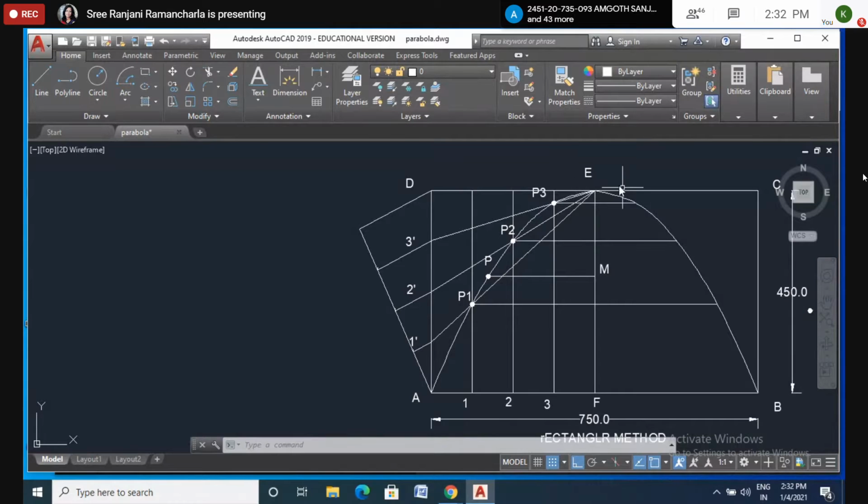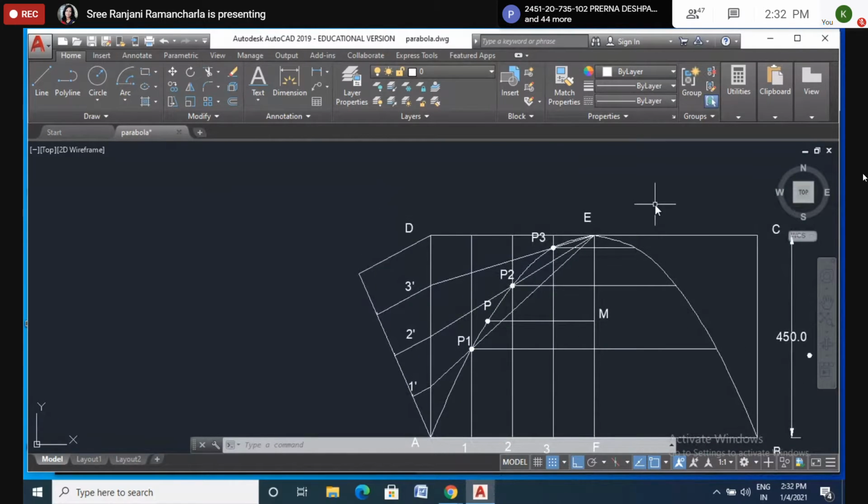So after selecting the point, I have selected it here for normal and tangent. At this point, I have to show the tangent. So from that point, draw the horizontal line parallel to AB or DC, touching the center part of the line, right? So that point is M.